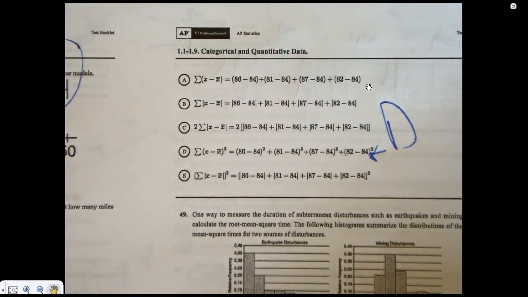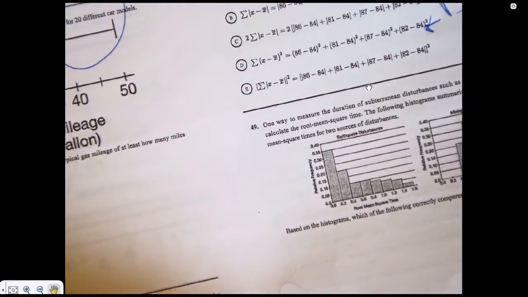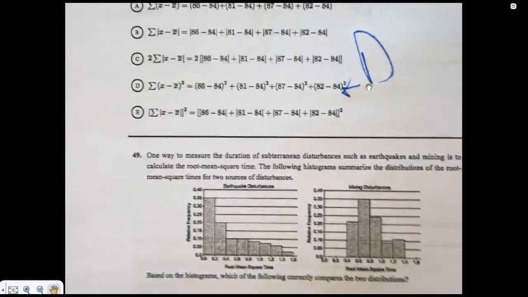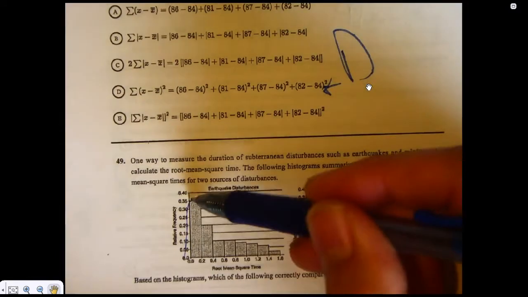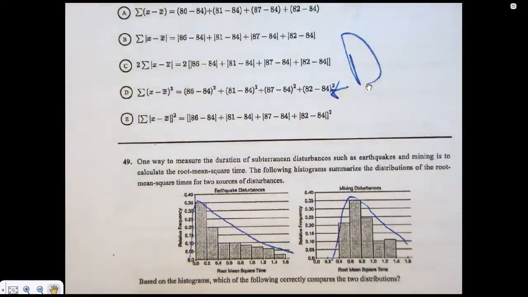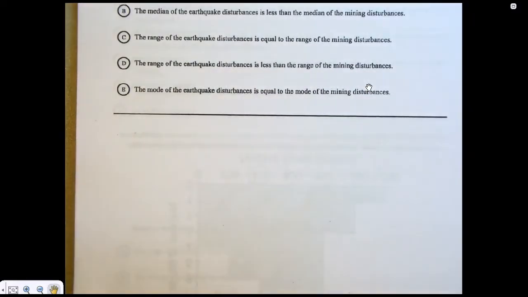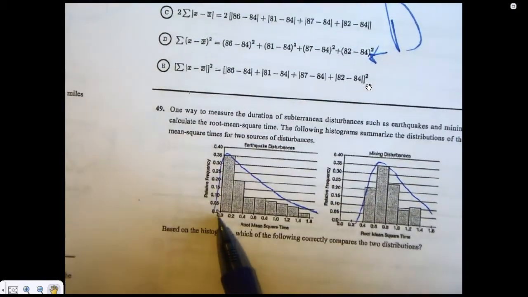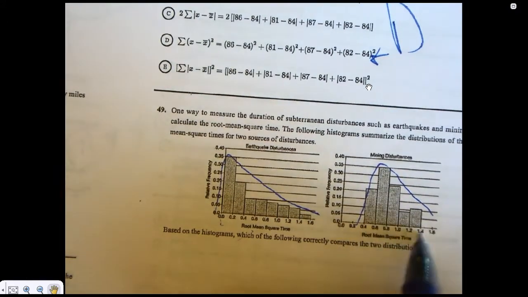49. Group mean square, RMSE. Look at this: 2 RMSEs, and then see what they're asking here. RMSE is like an advanced stats term. We don't get into it in this class, but they just kind of threw it in a graph. You don't even know what it is, though. This is skewed to the right. This is probably a little skewed to the right. And then we're looking at the median and the range for those two graphs. So the range, we got 0 to 1.6, and I've got 0.4 to 1.4. So the range for mining is smaller.